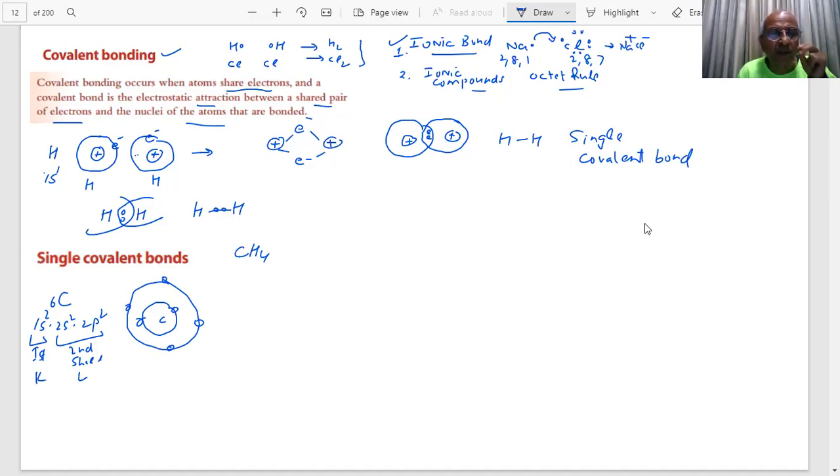Now there are 4 electrons, students, and what will happen if you have 4 hydrogen atoms? Each hydrogen has how many electrons? 1 electron. Right or wrong? Which I am showing by this. So this is my hydrogen, and that electron is present where? This is the electron of the hydrogen, which is present in the first shell. So what happens now? This is the electron of the carbon, and this is the hydrogen. They are shared. Yes, sir.